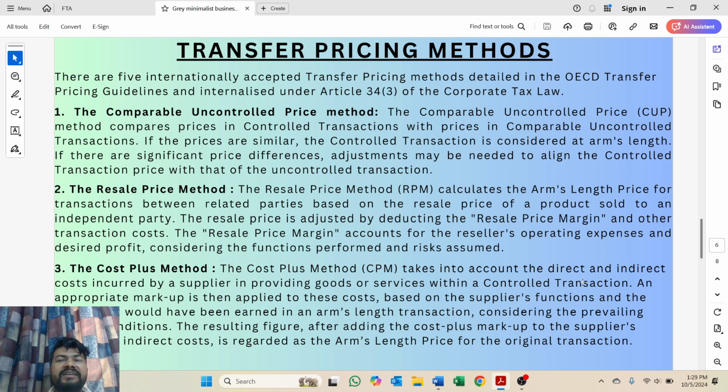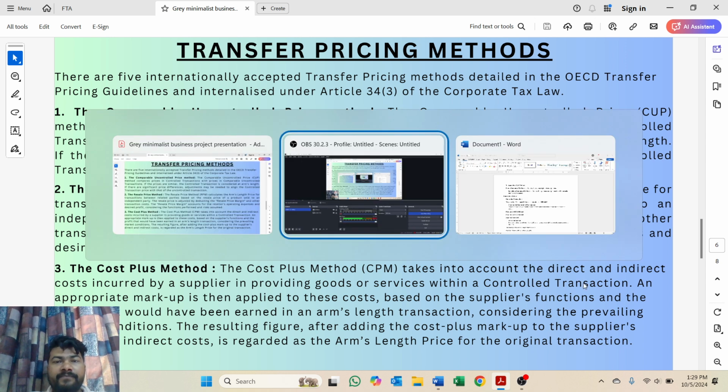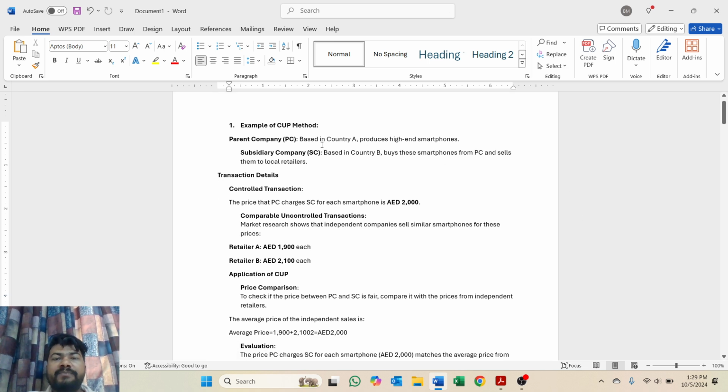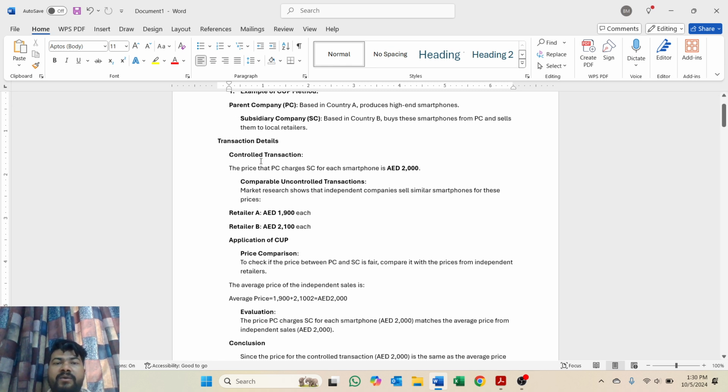We can see here with an example. Here, company A, the parent company, is in country A, and produces high-end smartphones, and the subsidiary company in country B buys these smartphones from the parent company and sells them to local retailers. Transaction details now. Controlled price means the related party transaction.